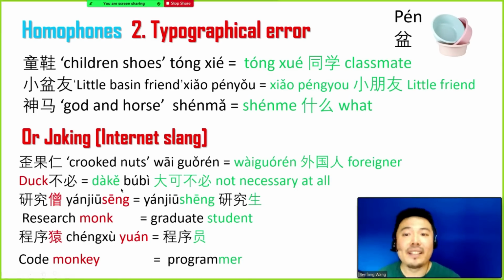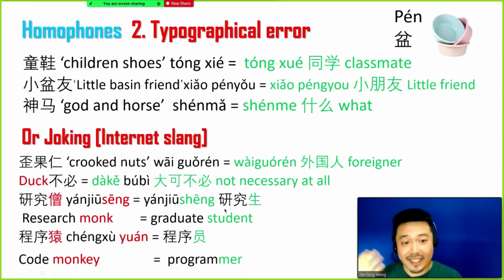Another example is 大可不必, which is a Chinese idiom meaning not necessary at all. The first two pinyin 大可 sound like the English word duck. Therefore, when we are typing, we just write duck instead of the characters. In this way, it is more interesting and more fun to chat with our friends.